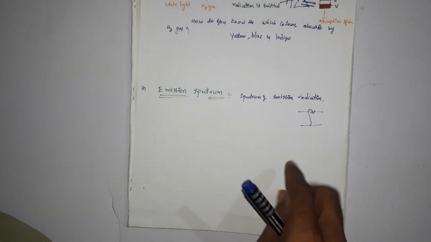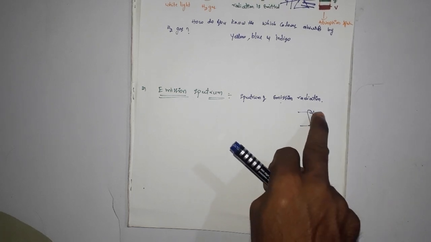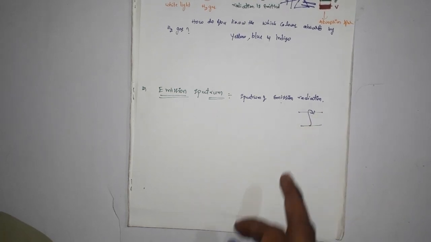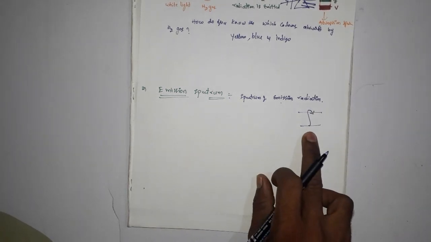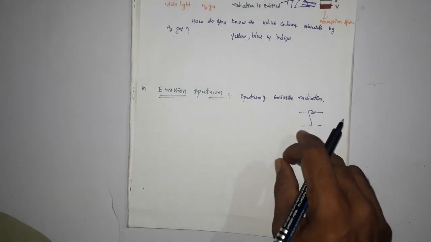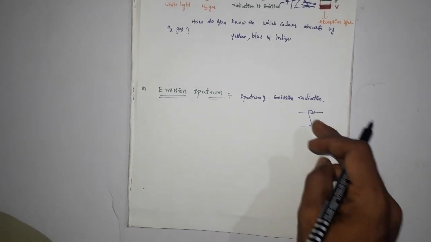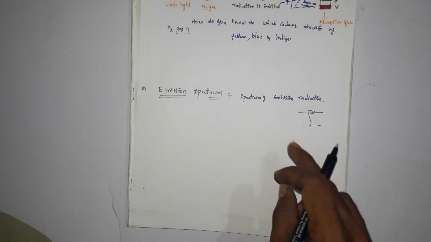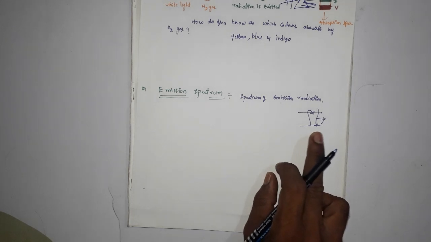But at the higher energy state it is not stable, so atoms always try to remain in the lowest energy level. The electron returns back, and energy is emitted in the form of radiations.